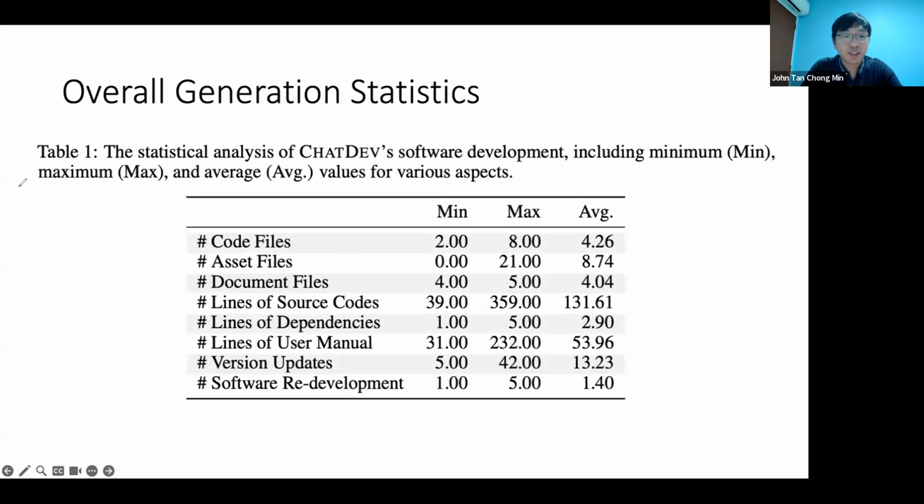So overall generation statistics, the code size is actually pretty small. I realized you only generate about 2 to 3 files per software. They say the max is about 8. And there's a reason for that, because all these 8 files need to fit in one single prompt. Your context length for GPT is about 8,000. Even if you use the larger 32,000 one, if you do any more than 8, I think you can't fit in the context length.